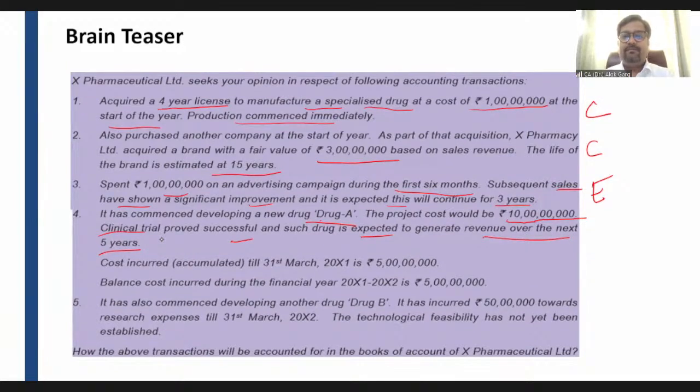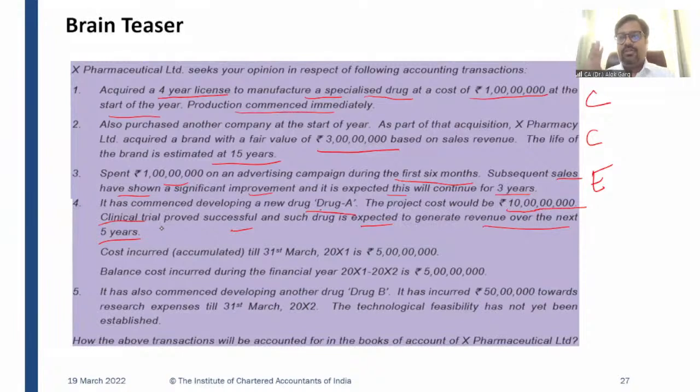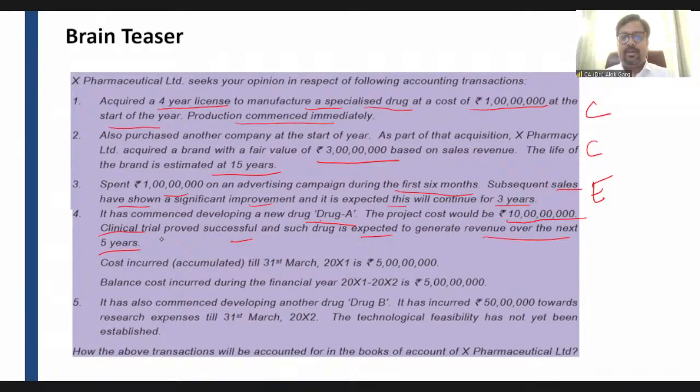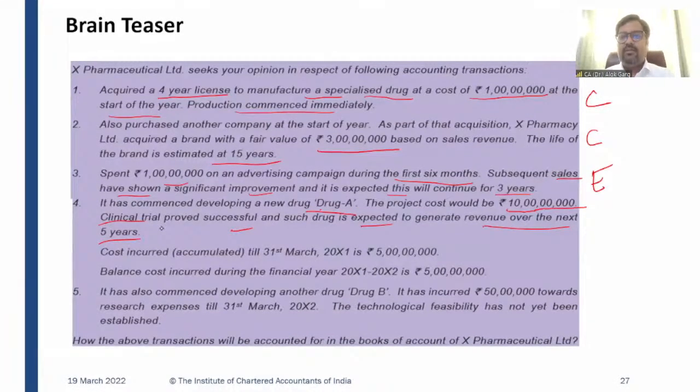So friends, the total estimated cost is 10 crore rupees. The cost already incurred is 5 crore rupees, and the balance cost which has to be incurred in the next year will be 5 crore rupees, right? So how much amount has to be capitalized? It is the entire development cost, right? The information about the research phase has not been given, and it is written that the company has commenced developing a new product, drug A, and the clinical trial has made it successful, and the cost is measured reliably, the future economic benefit is probable.